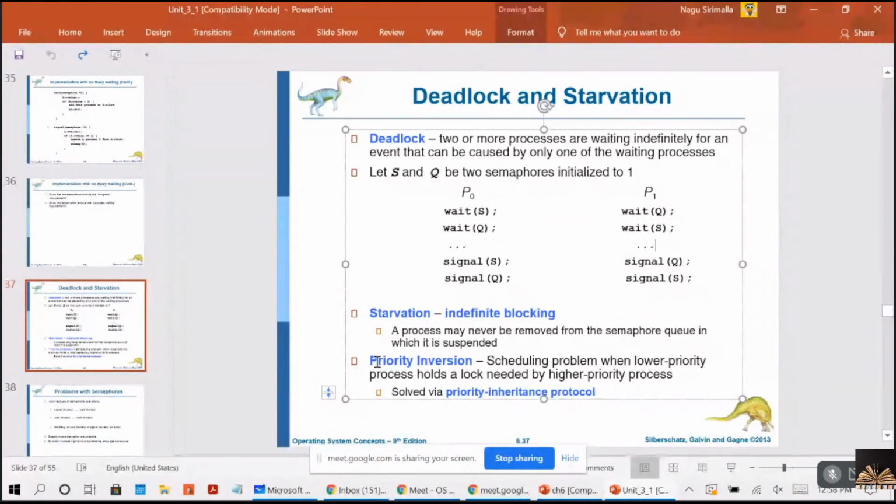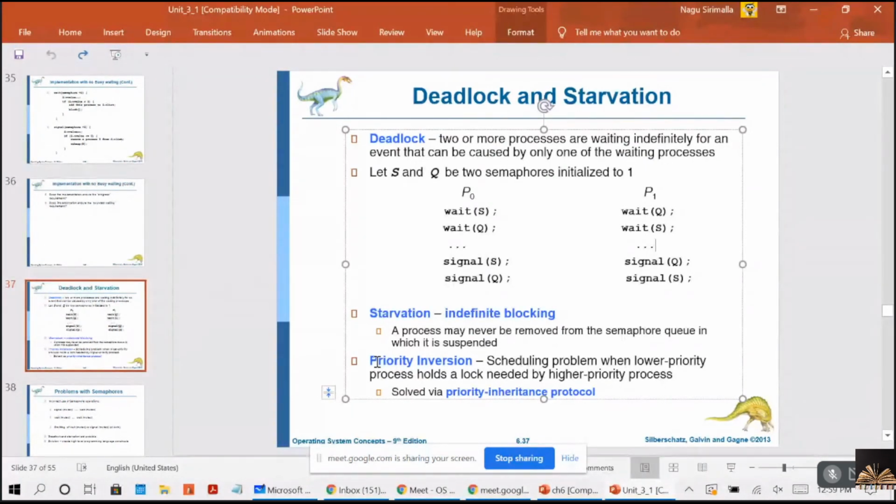Inheritance means that when a low priority process is using the lock and the higher priority process wants to use the lock, it is waiting for the lock.